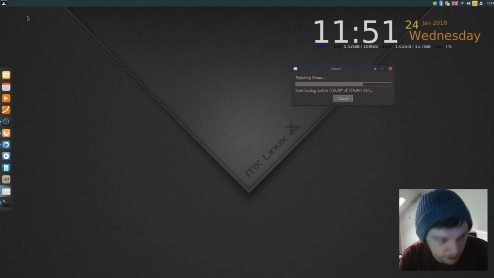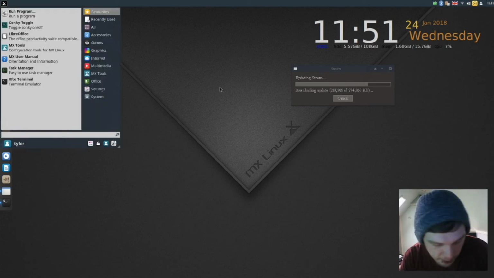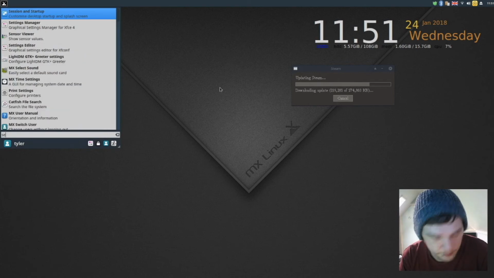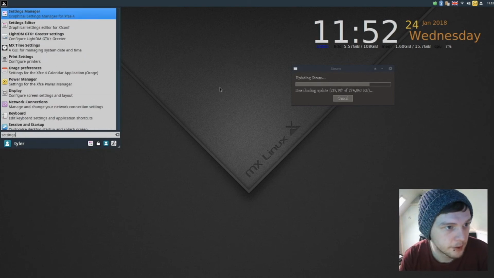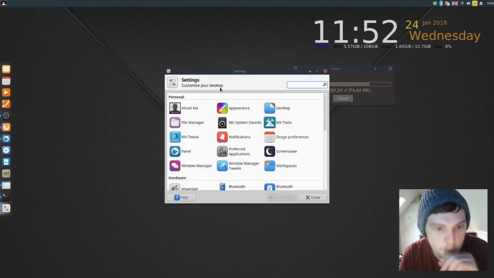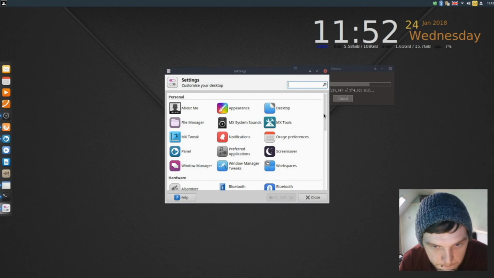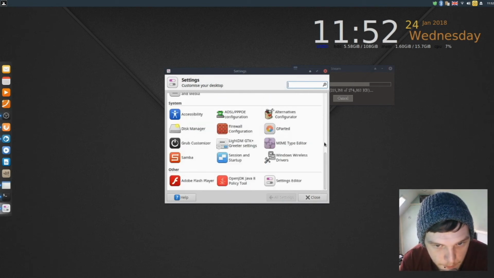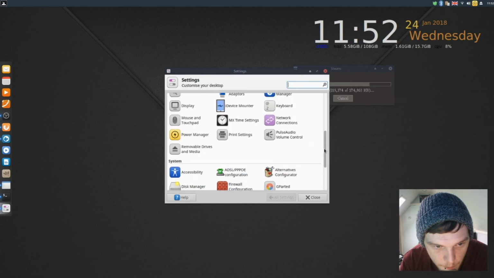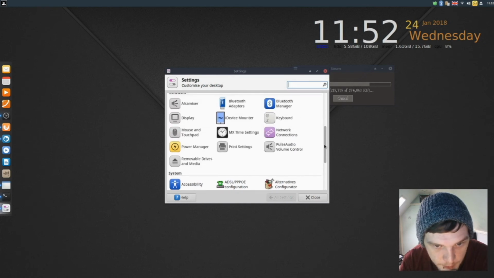One thing about MX that annoys me, I'll probably need to set up keyboard shortcuts or something. So the Control Alt T doesn't bring up Terminal. What I've been doing is doing that. So if I go to settings, I'm sure there's somewhere for the.